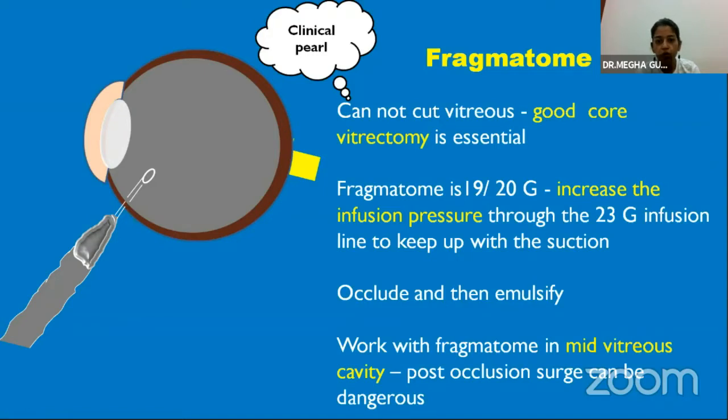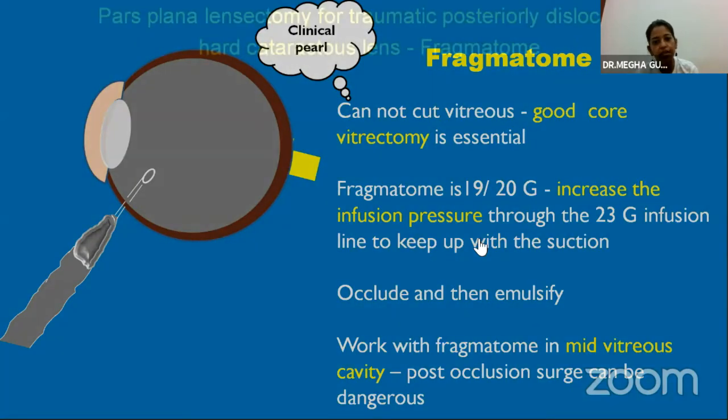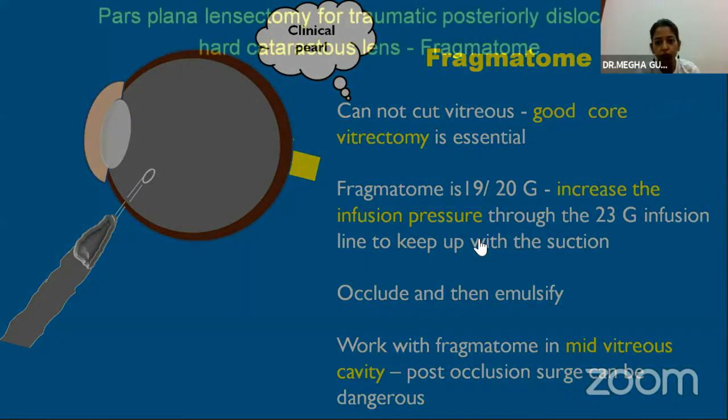Secondly, we have to occlude and then emulsify to take care of the infusion pressure. So we have to take care of all these points before we move on to the fragmatome. Now, this was a subluxated cataractous lens of grade 3 nuclear sclerosis post-trauma.